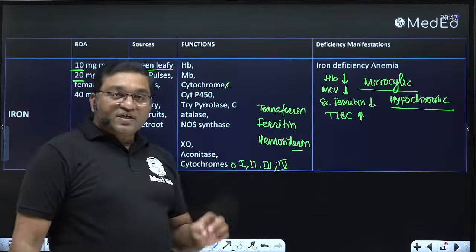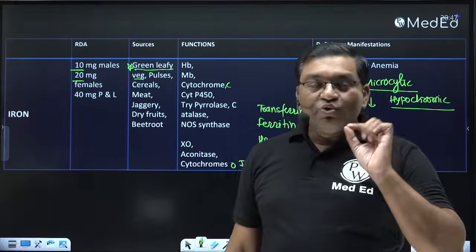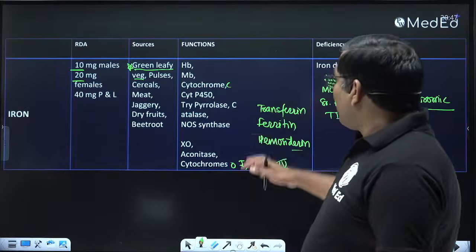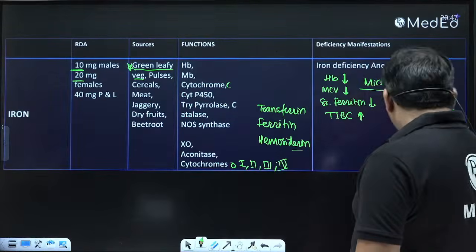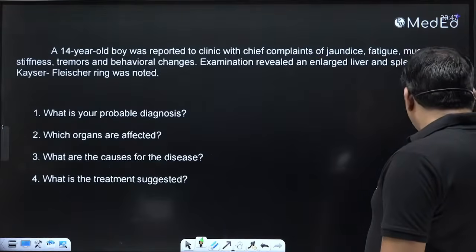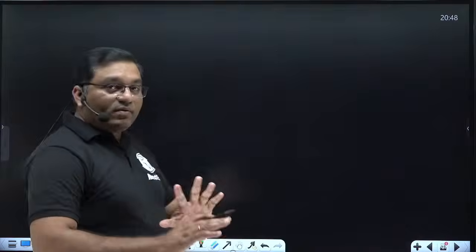So what is again important in iron is the mucosal block theory, and how iron is absorbed from the gastrointestinal tract. Mucosal block theory and how it is absorbed. Now see, the absorption of iron is very important, and it is easy to remember. So don't do the complicated diagram. It is a very simple diagram of how iron is absorbed.